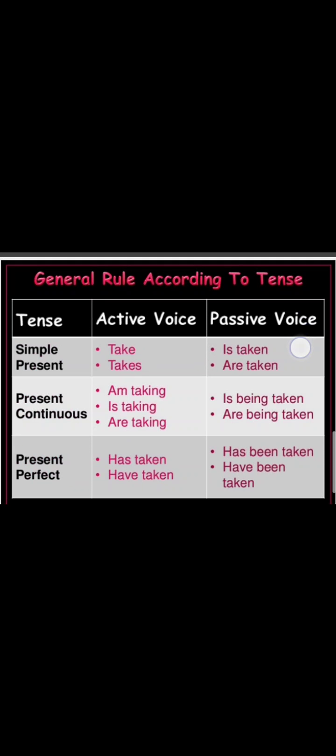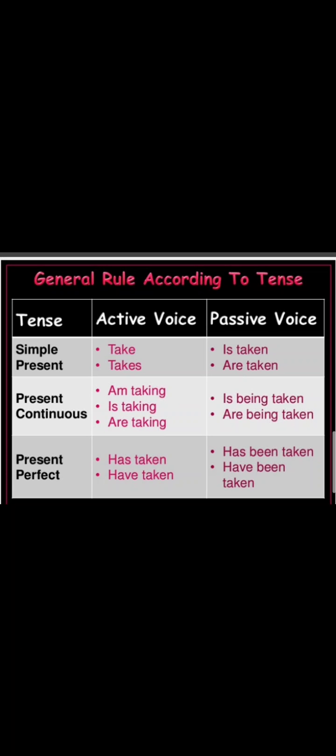General rules according to tense. Simple present in active voice: take or takes. With singular we are using s or es, with plural we are not using s or es. So take, takes, and when it is singular then we are using is taken, are taken.